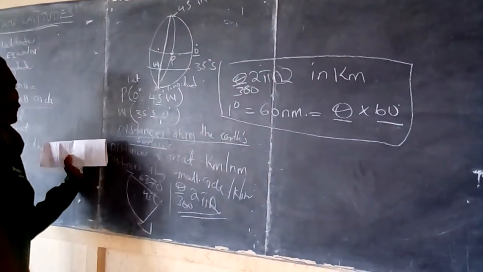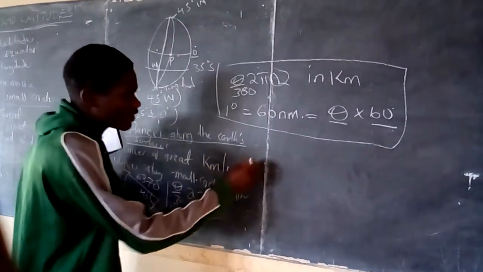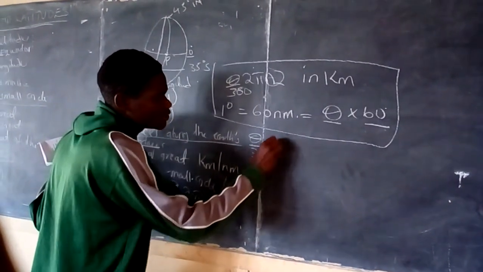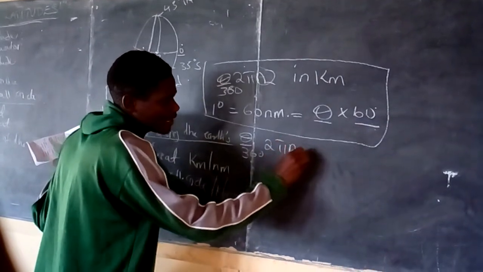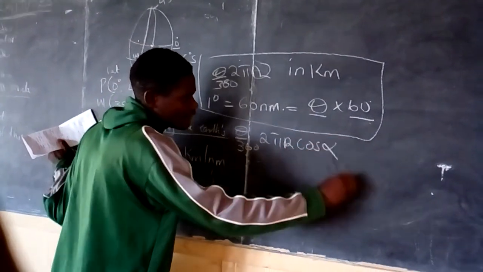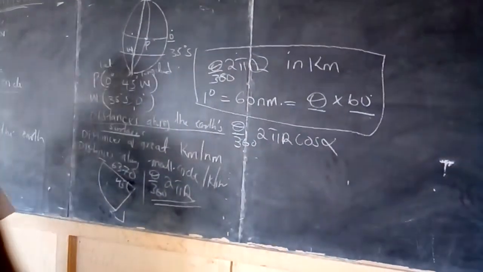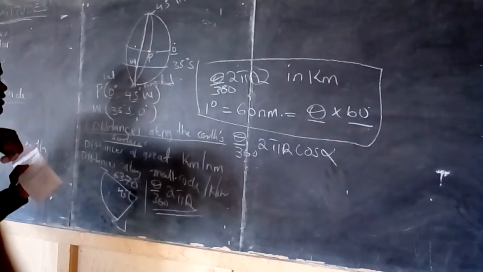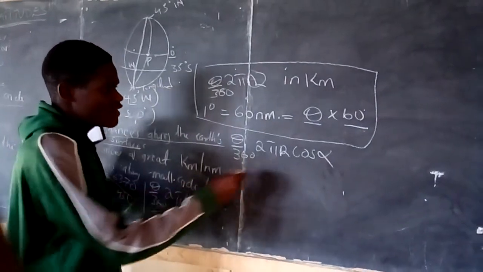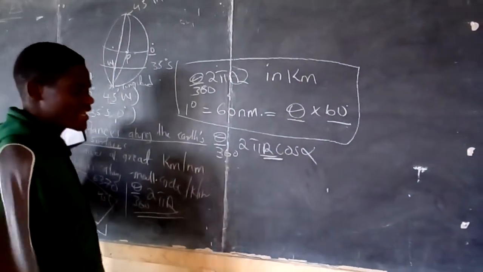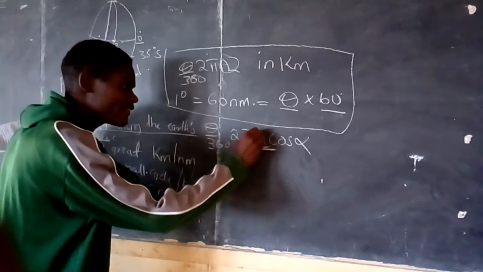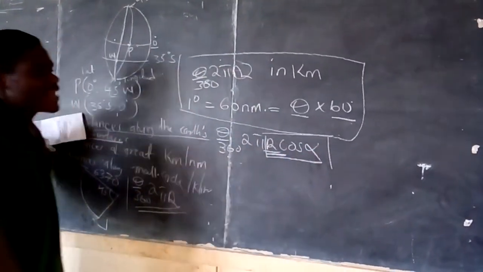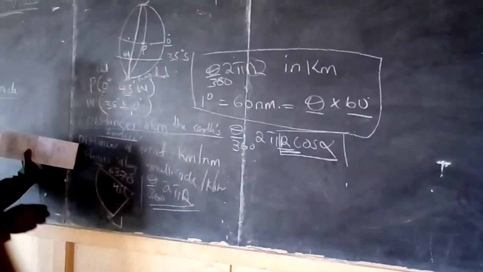Then, distances along the small circle. Distance along the small circles is given by theta over 360 times 2 pi r cos alpha. Because I said that the small circles have a radius which is smaller than that of the Earth. If you look at this radius, it's the radius of the Earth. Now that means when I take this radius and multiply it by the cos of alpha, I'll get the small radius.